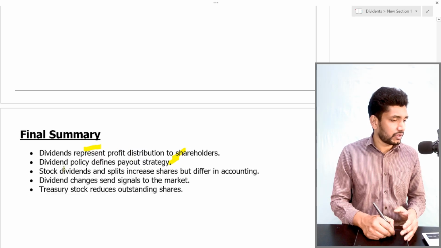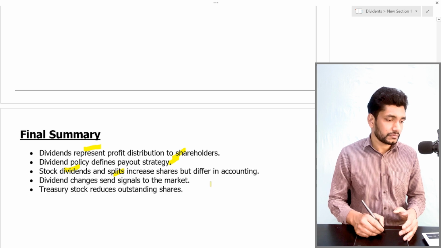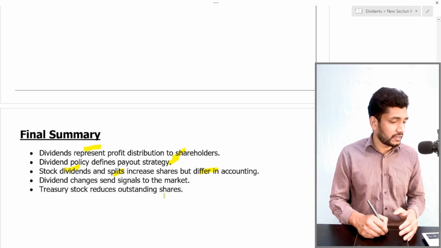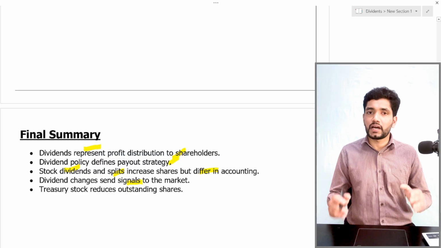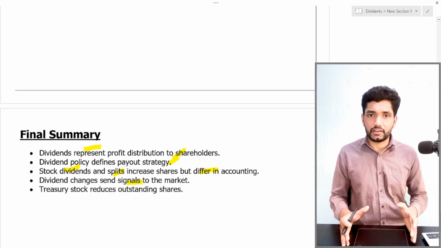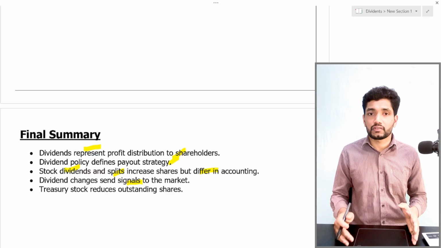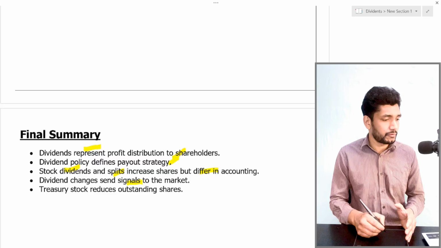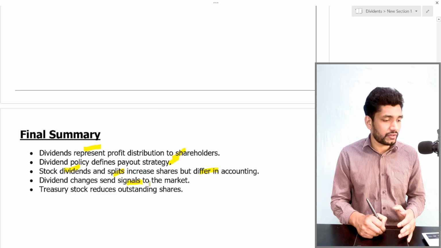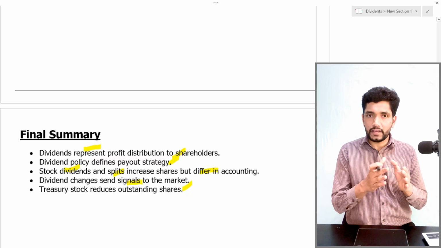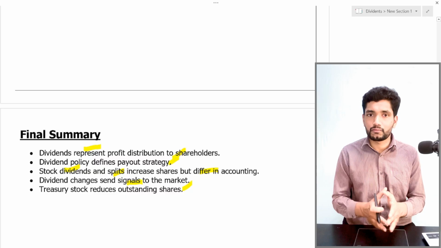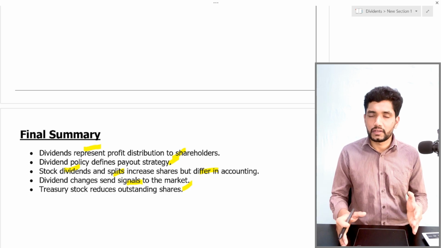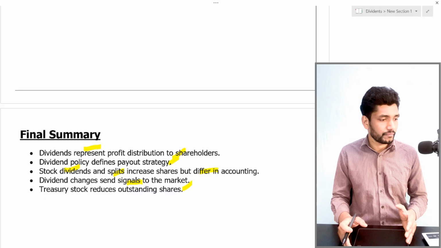Then what we discussed about the stock dividend and stock split: they increase shares but differ in accounting. Dividend changes may signal to the market. That means based on the dividend policy or dividend declaration, there will be some indication to investors in the share market, which will affect the market value of the company in the future. Then the treasury stock reduces the outstanding shares. Treasury stock means purchasing existing shares from the market using its own retained earnings. So it will reduce the number of outstanding shares of a company.